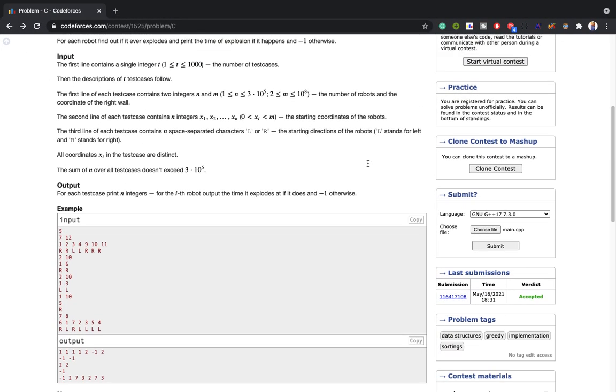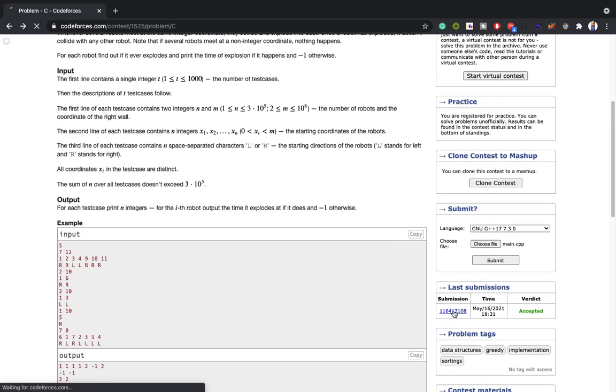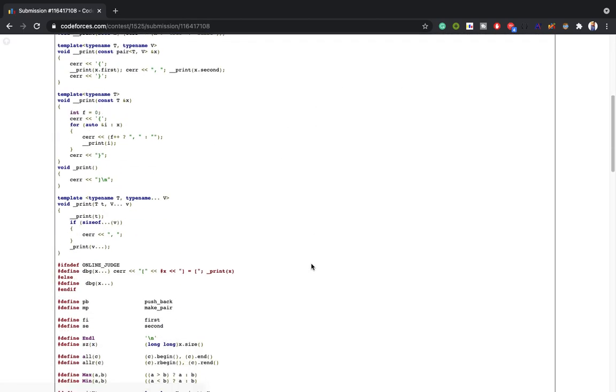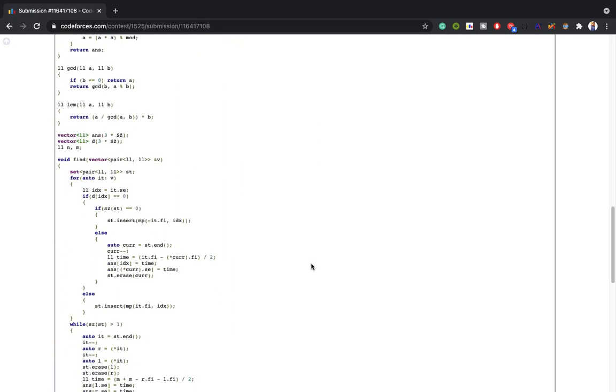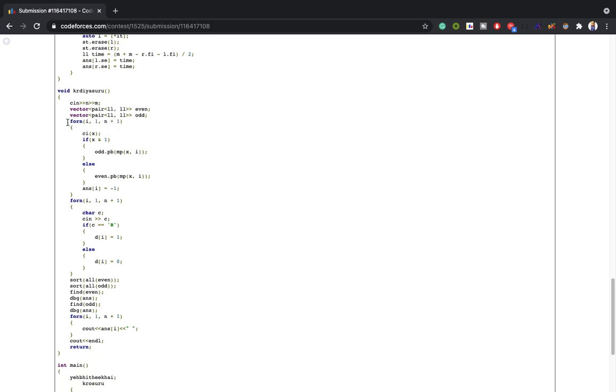And yeah, let's move on to the implementation. This both covers all the cases, and let me show my implementation, how I implemented this question. Here I start. Okay, first I take the inputs of n comma m and take the inputs x. These are the positions of the robots. If the robot is odd, I will push them into the odd, and if the robot is even, I will push them into the even, like it is sitting on the even x position.